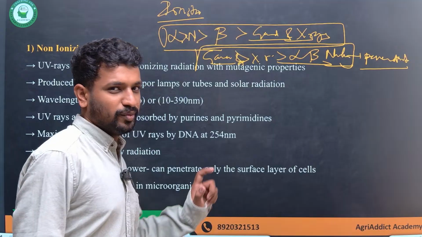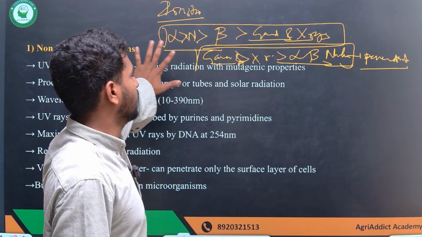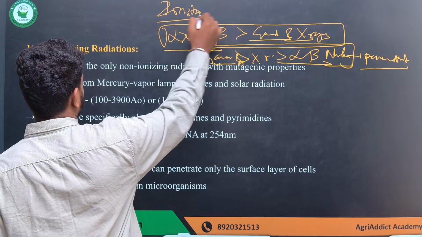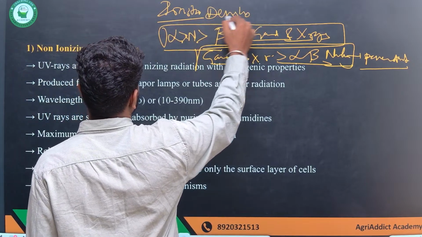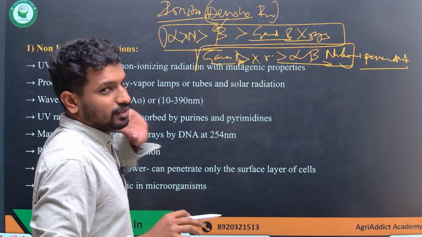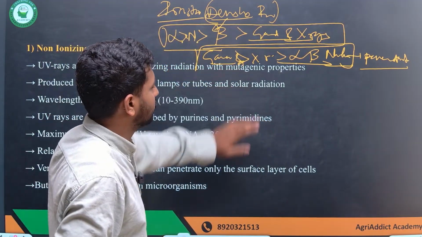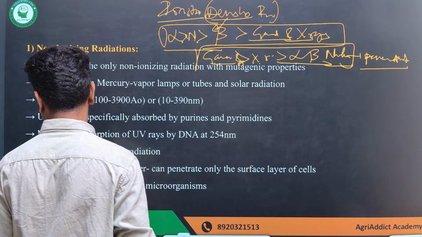The penetrating power is highest for gamma rays, whereas the ionizing power is exactly opposite. The ionizing power is highest, densely ionizing, we call it the densely ionizing term, in case of alpha, neutron, and beta, then the gamma and the X-rays.